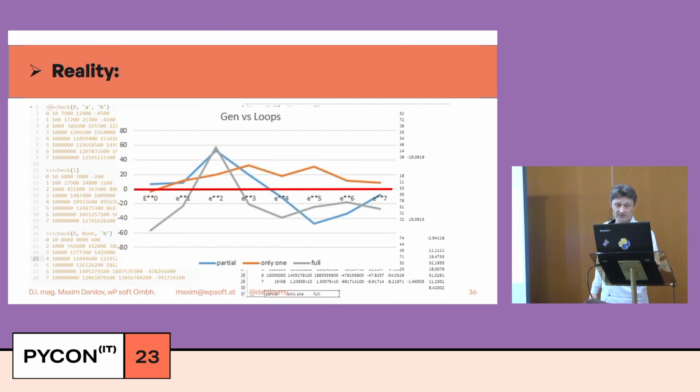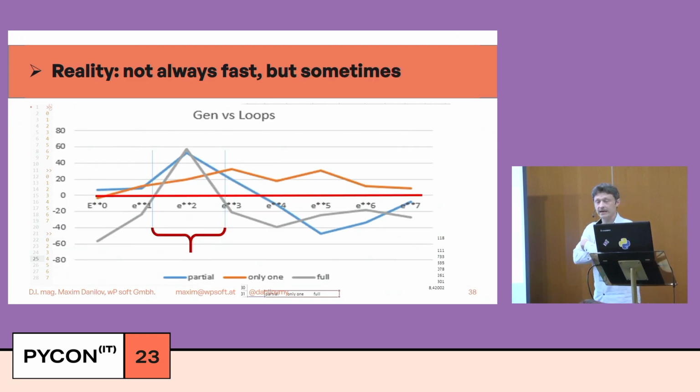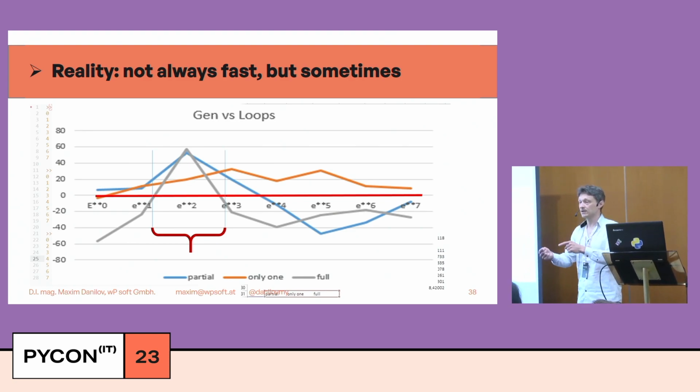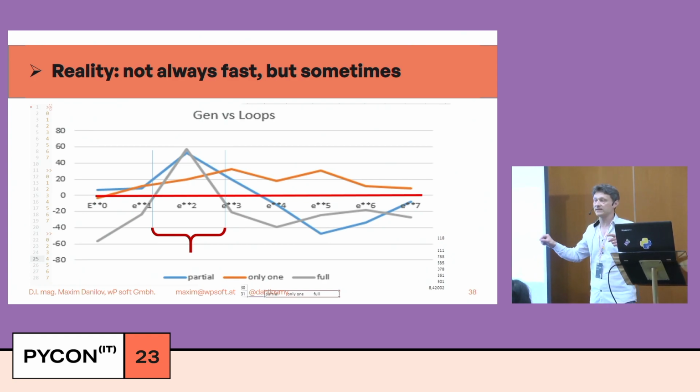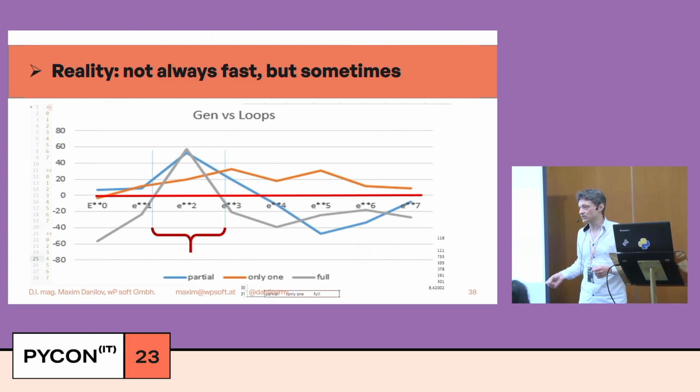If we have around 100 elements in the list, the generator is faster because it avoids a second pass through the list. If we have more than 10,000 elements in the list, I don't know why, but on my computer the generator is slower than lists.